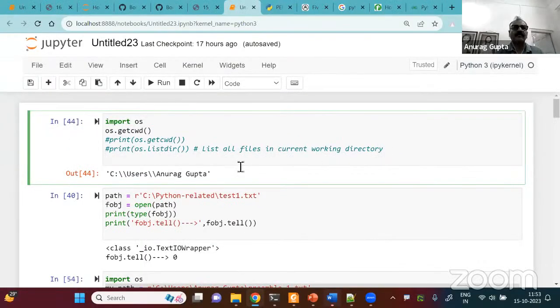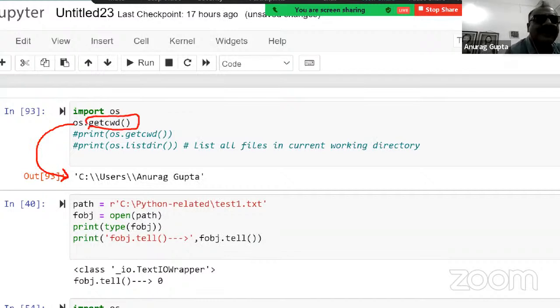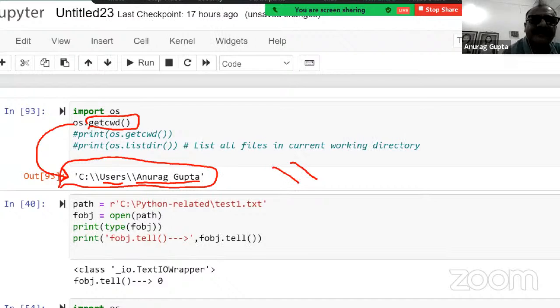I'm not talking about opening the file right now, but about the OS module. Let us run it. So I get this output. This line of code gives me this output. That means this getcwd function will give me the current working directory. In my case, it is C:/users/Anurag Gupta. Now you see there's a double backslash because the first backslash is being used to escape the